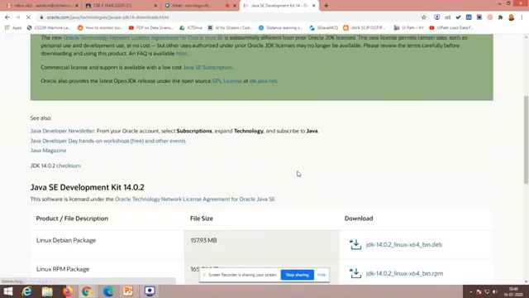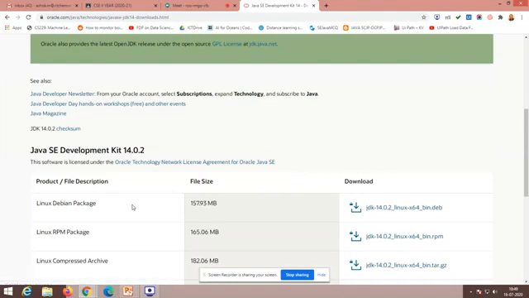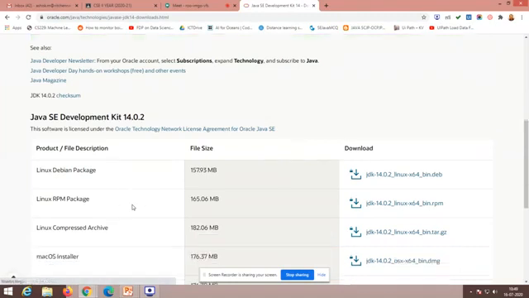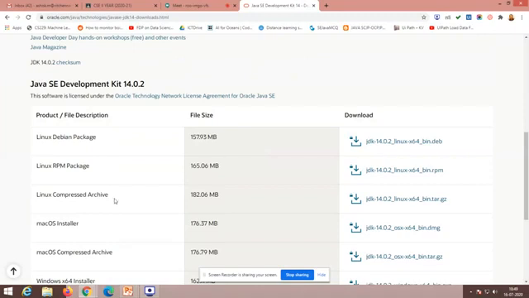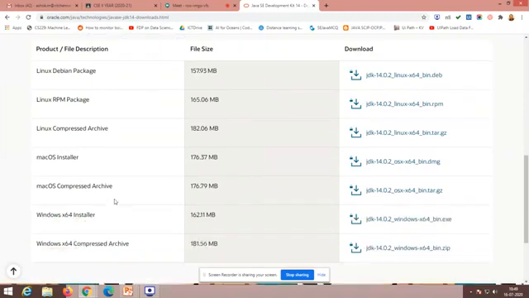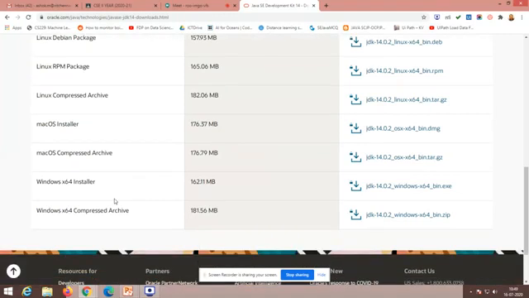Once you click that, it will go to this page, and depending upon the OS you have in your laptop or desktop, you can choose accordingly. People who have Linux and Mac can run directly, no need to download, because Linux and Mac have built-in Java compilers. You just have to upgrade it with sudo apt-get update. If you supply this command, by default it will update your existing Java.